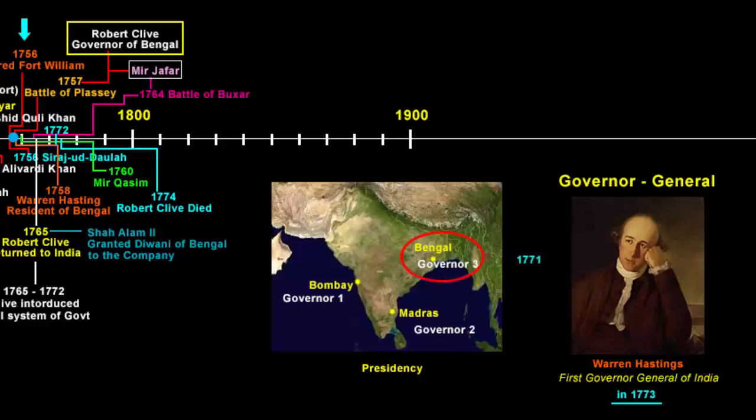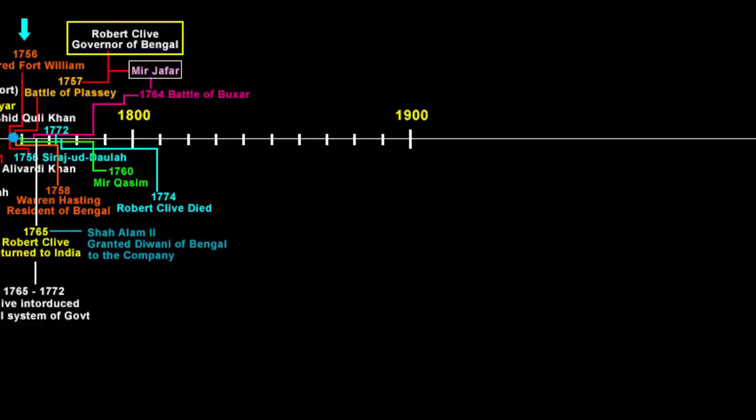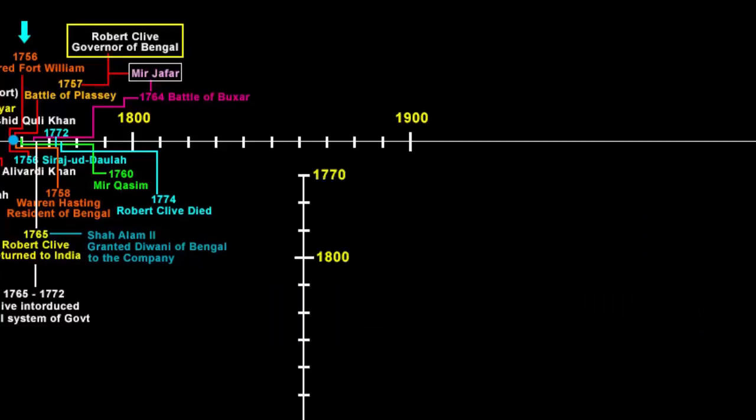In 1771 he was appointed as the Governor of Bengal, just like Robert Clive was the governor, so I apologize for that. By now we know that the major part of the company's rule in India was divided in the form of presidencies. They are Madras, Bombay and Calcutta. Let me make a new timeline from here on so that everything looks clear. Warren Hastings became the governor of Bengal in 1771.